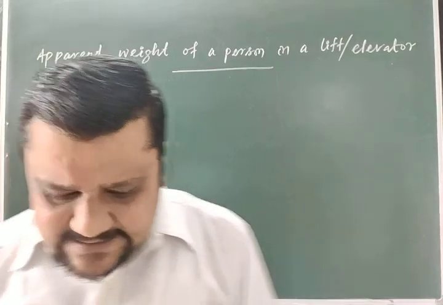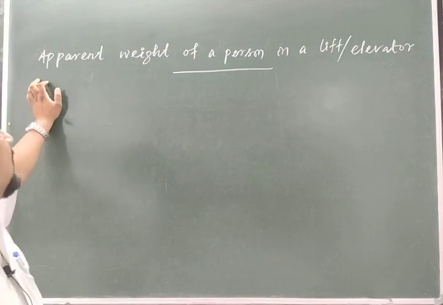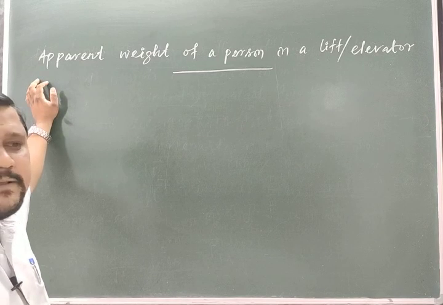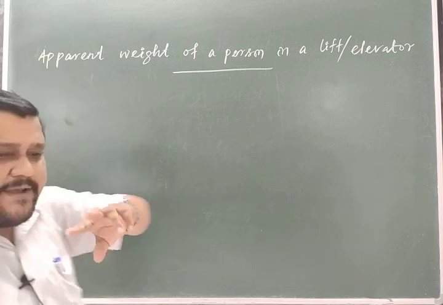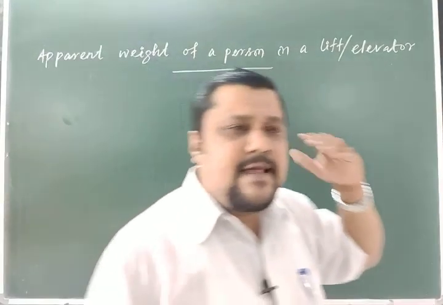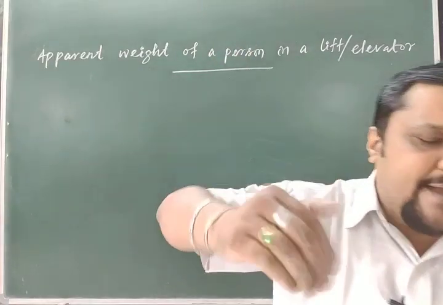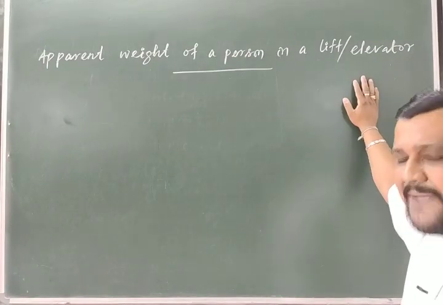So this is a problem type. Apparent weight means there must be a true weight, and we are finding this apparent weight. So the weight may be true weight or apparent weight. That's why I have written apparent weight: there is a true weight and there is an apparent weight. So, the apparent weight of a person in a lift or elevator.